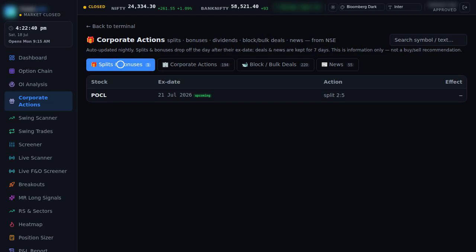This tab shows the exact ratio, the effect on your quantity, and the ex-date. Notice the upcoming badge that flags actions that haven't happened yet, so you can prepare. And once an ex-date passes, the entry automatically drops off the list.